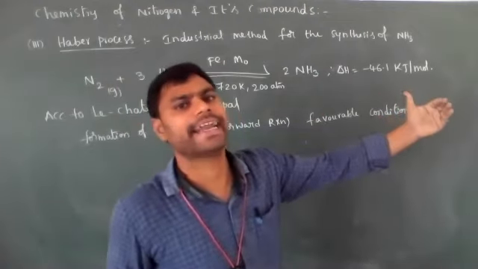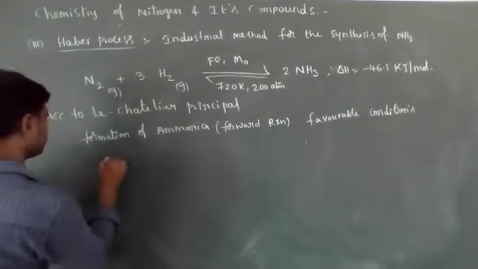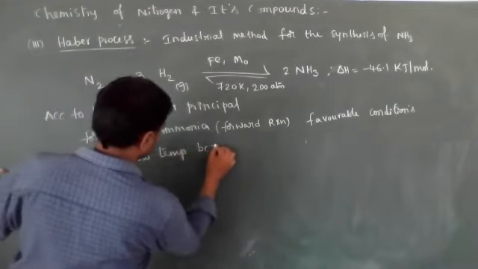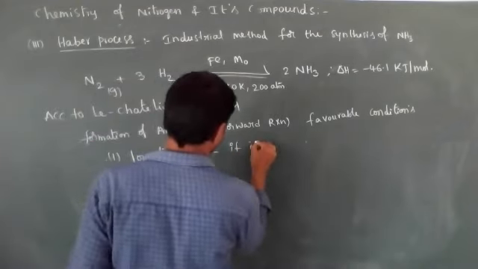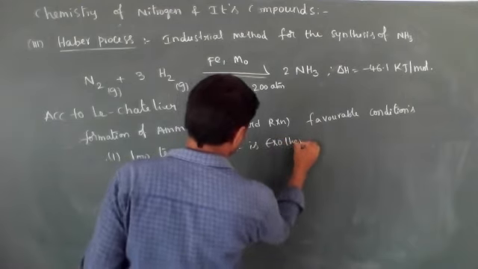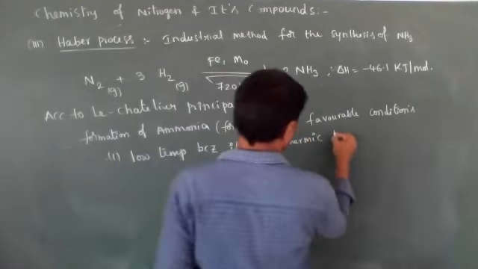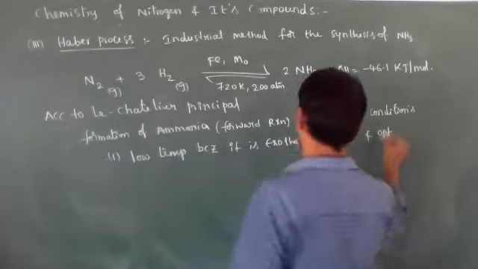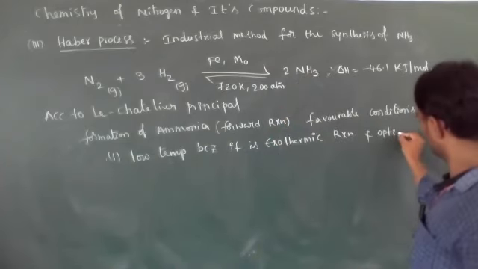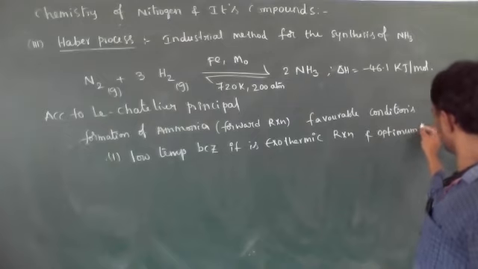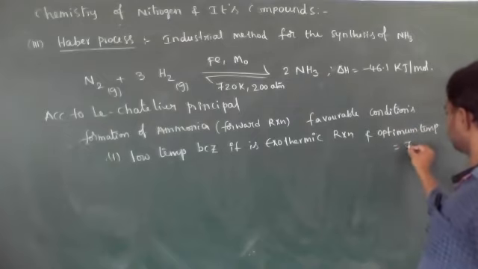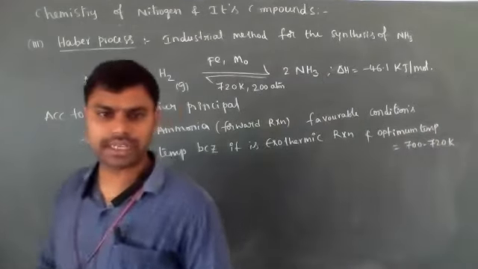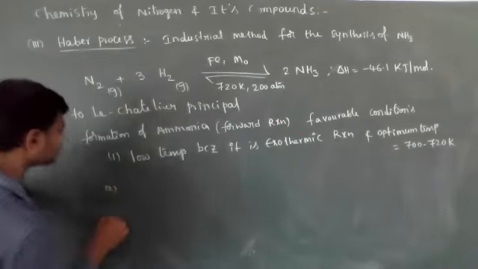For an exothermic process, low temperature is required. Optimum temperature means minimum temperature, 700 to 720 kelvins.